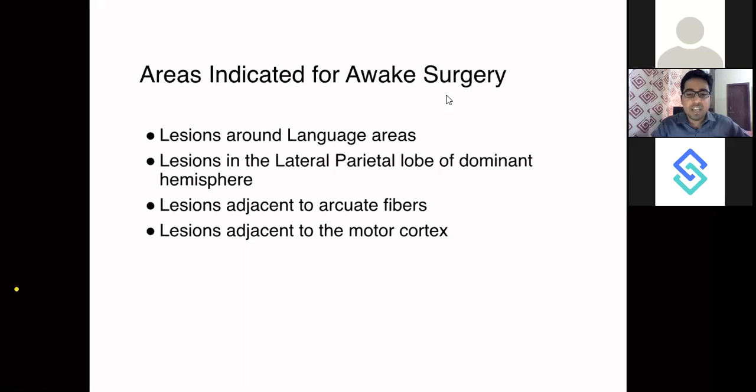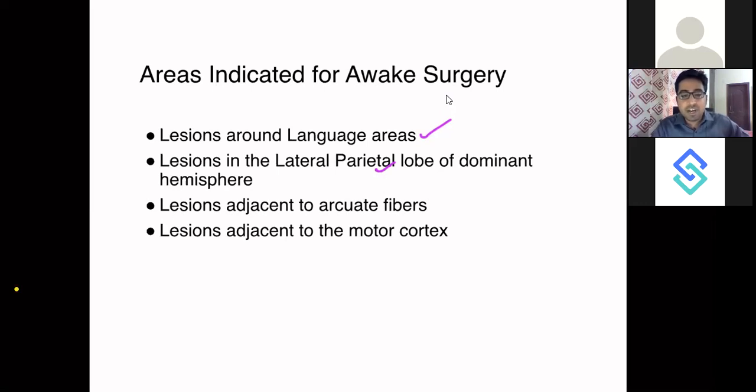So, if it is language area, you should prefer awake surgery. Then, if it is lateral parietal lobe, where you can develop Gerstmann syndrome, I'll tell you what Gerstmann syndrome is in coming classes. So you can have acalculia, agraphia. Okay, you will not be able to calculate, you will not be able to differentiate between your left side and your right side. So all these can happen if you injure the left parietal lobe. So if the tumor is in left parietal lobe, it is very important, you should go for awake surgery.